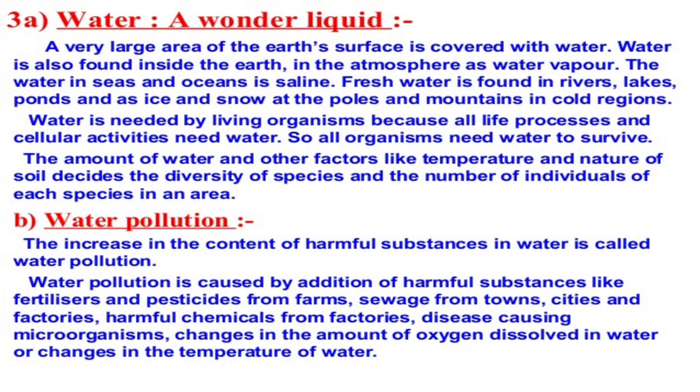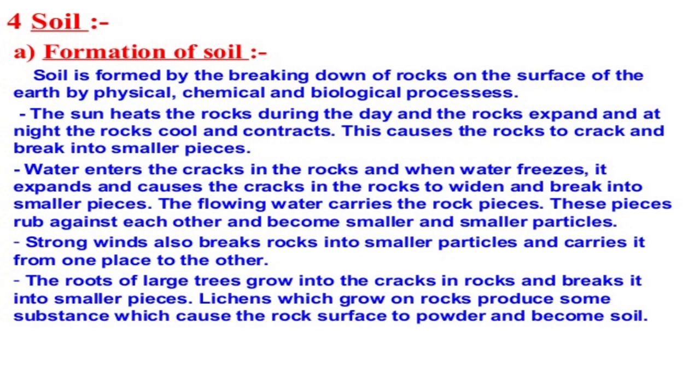Next point is water pollution. As we know, nowadays because of some human activities, the water gets polluted. The increase in the content of harmful substances in water is called water pollution. Water pollution is caused by the addition of harmful substances like fertilizers and pesticides from the farms, waste from towns, cities, and factories, harmful chemicals from the factories, disease causing microorganisms, change in the amount of oxygen dissolved in water, or change in the temperature of water.